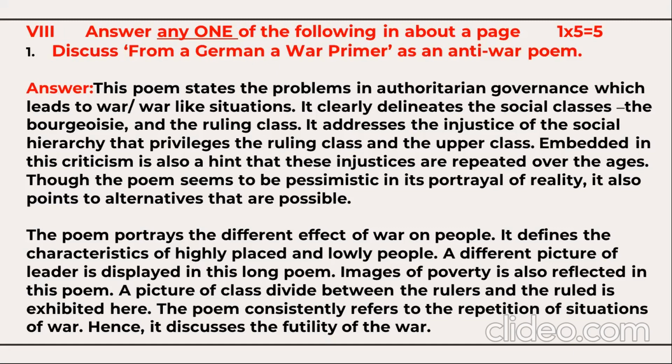It addresses the injustice of the social hierarchy that privileges the ruling class and the upper class. Embedded in this criticism is also a hint that these injustices are repeated over the ages. Though the poem seems to be pessimistic in its portrayal of reality, it also points to alternatives that are possible.